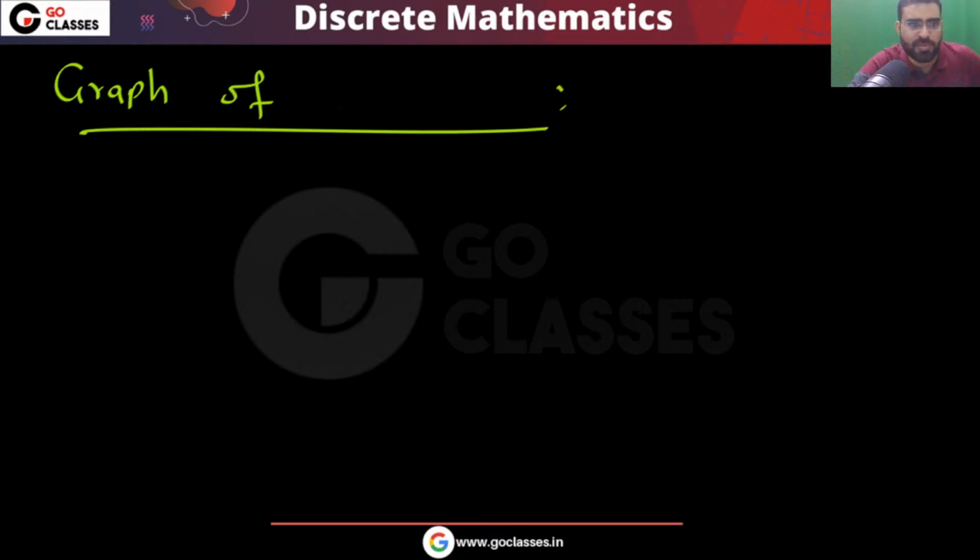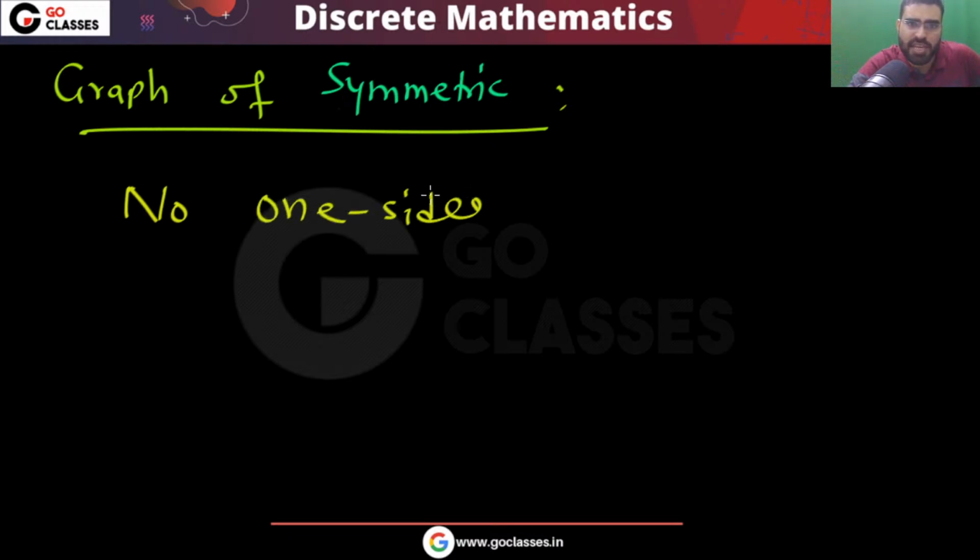What is the graph of symmetric? The graph of symmetric is basically that between different elements you can never have a single arrow. So basically I can say you can never have this, no one sided.